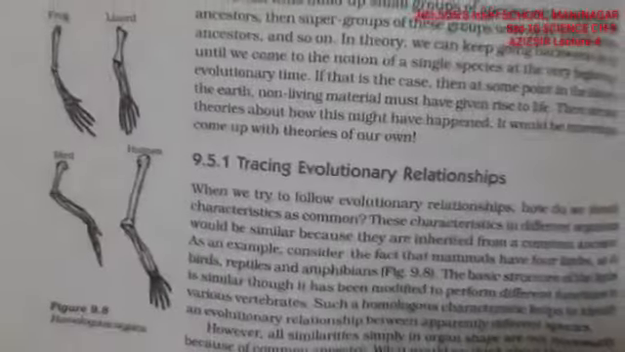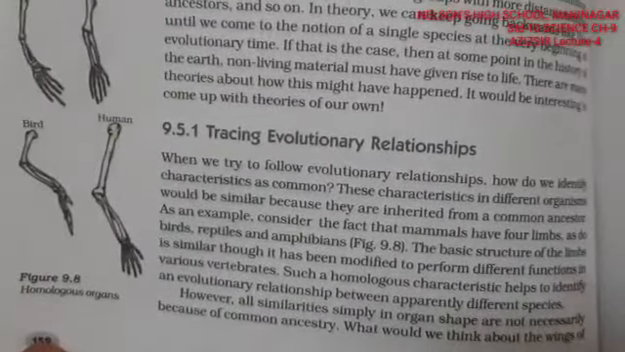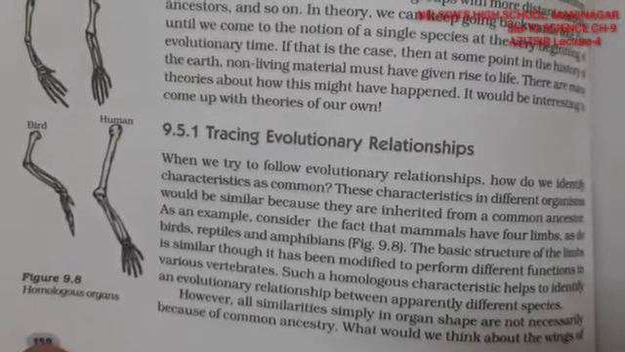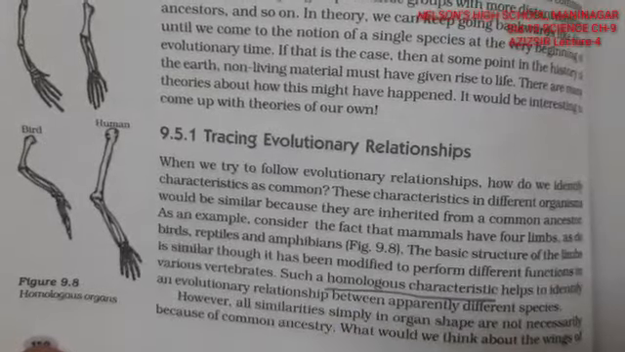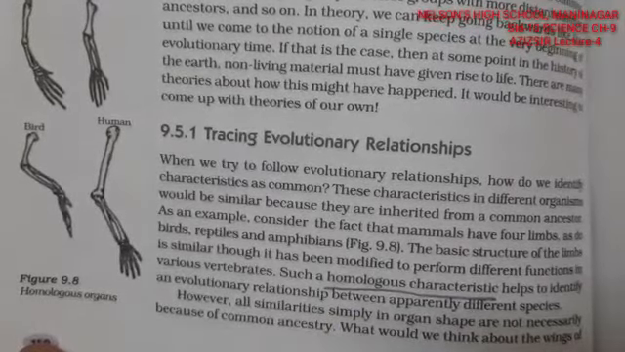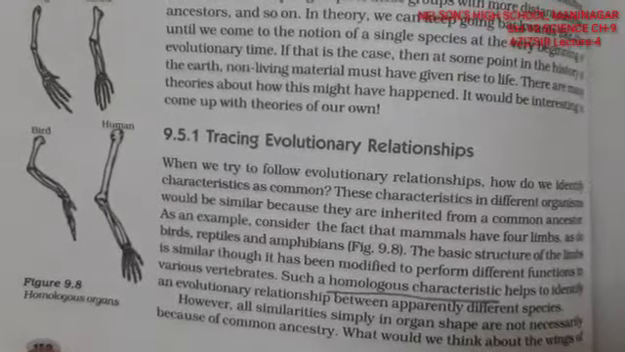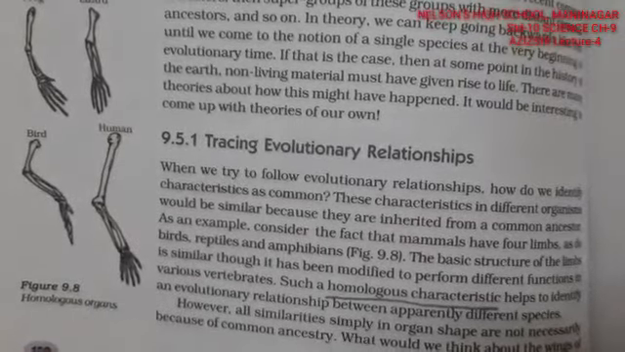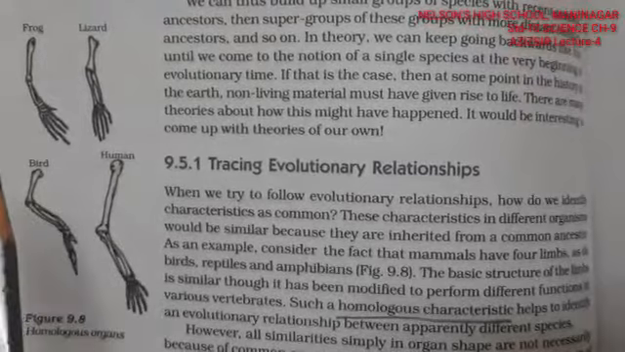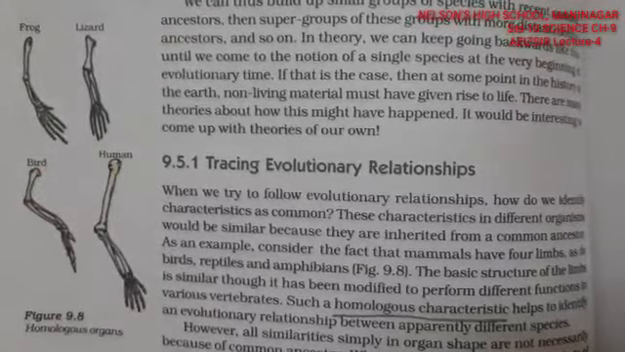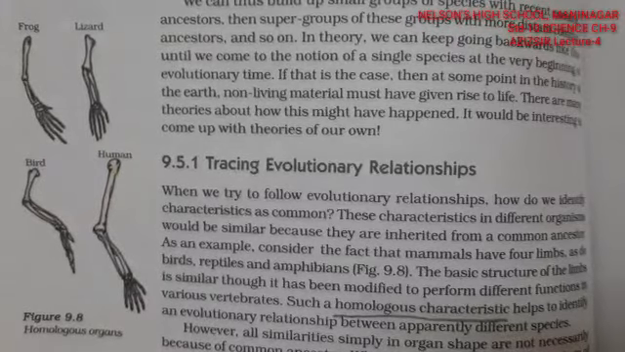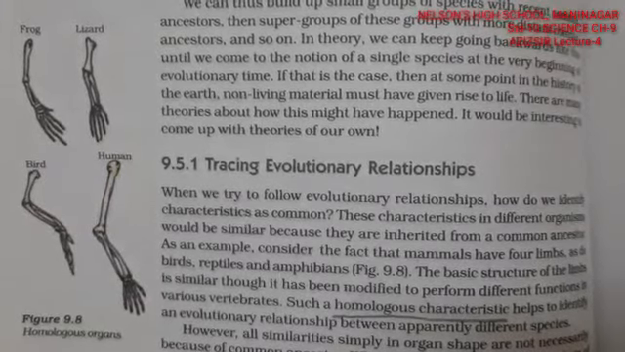The next topic is tracing evolutionary relationships. Tracing evolutionary relationships relates to two types of things. One is homologous characteristics, which are shown here, and another is analogous characteristics. Now what are homologous characteristics? These are the same organs whose functions are different. If you see here, the forelimbs of frog, lizard, bird and human are four limbs only, so the organs are the same, but their functions are different.